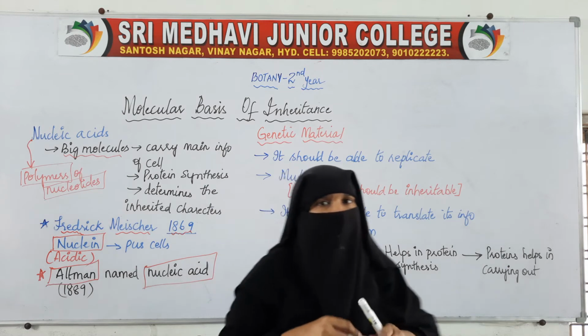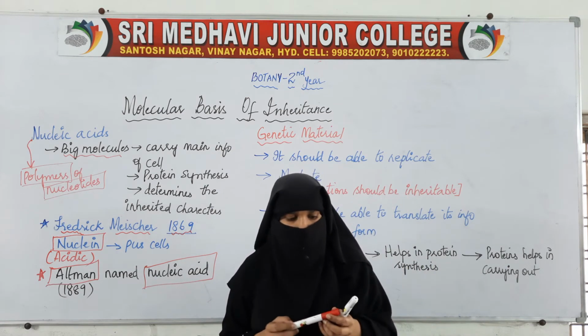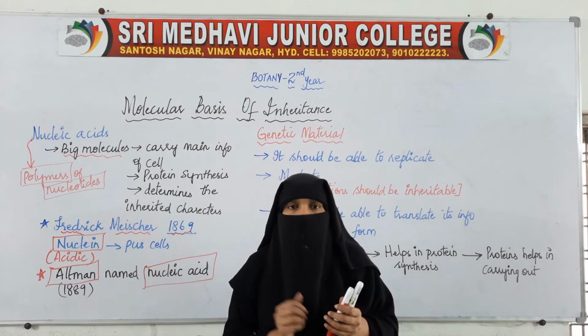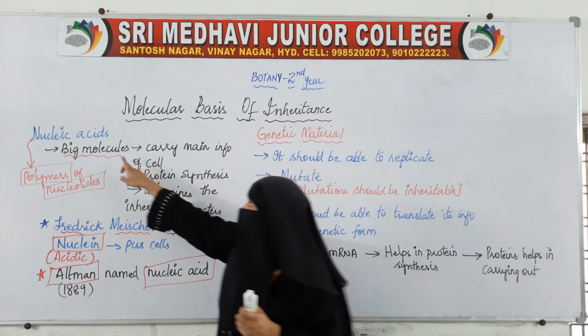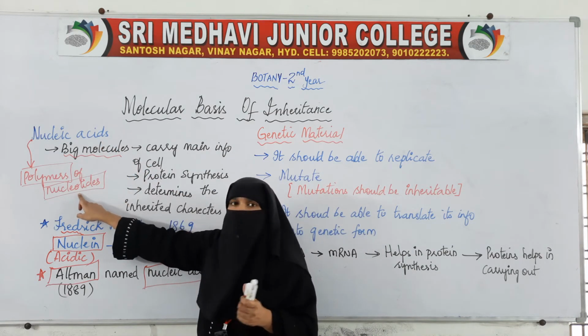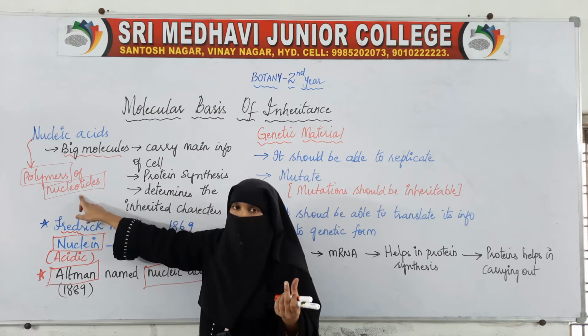A polymer is nothing but a big chain, a big molecule which is made up of small units. So this big molecule, nucleic acid, is made up of small units called nucleotides.